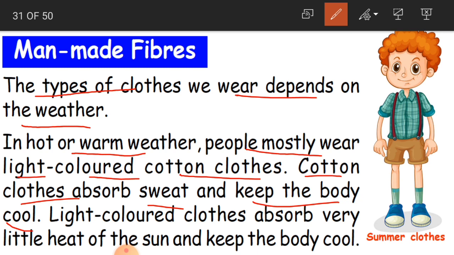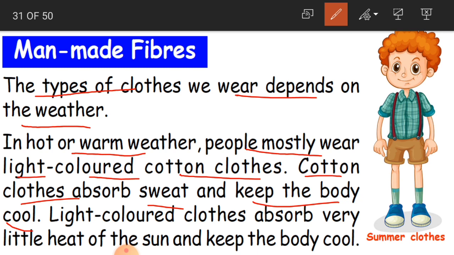Or else if you wash your hands, to wipe our hands, we use cotton napkins. Especially cotton will absorb the water. Sweat here is nothing but the water, which is coming out from our body.